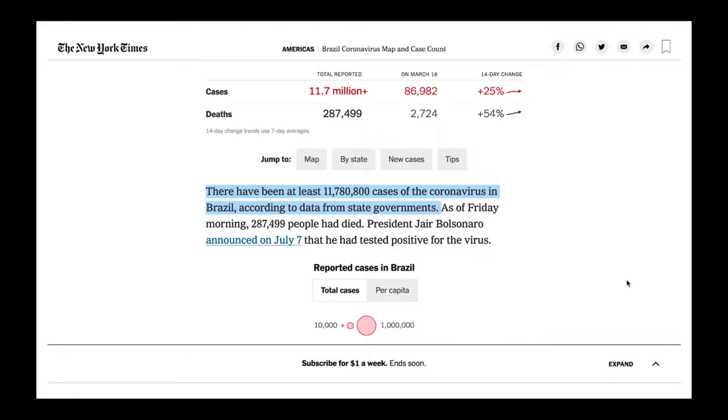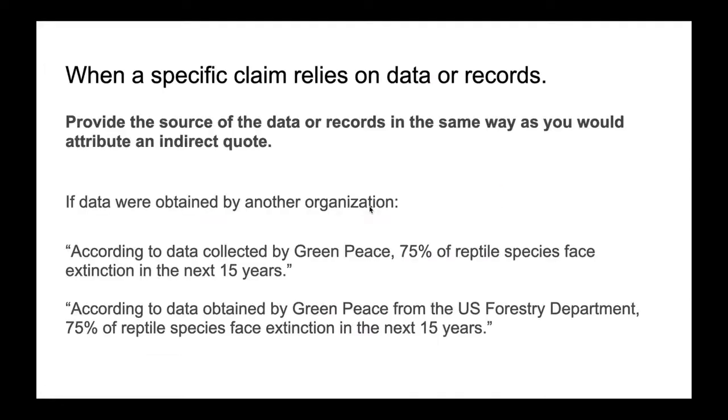Example from the New York Times. The claim here is that there have been at least 11,780,800 cases of the coronavirus in Brazil, according to data from state governments. That's it, okay? According to data from this place.